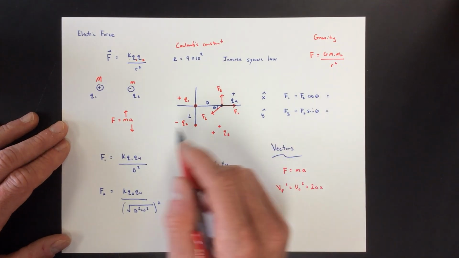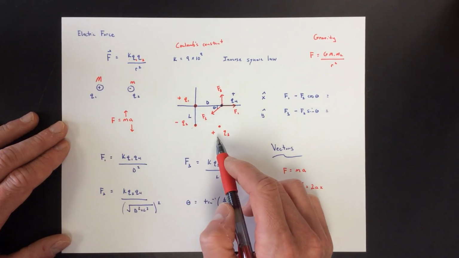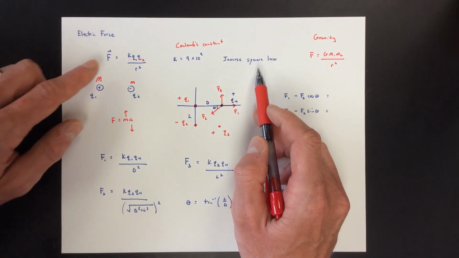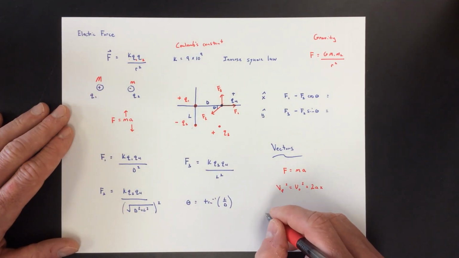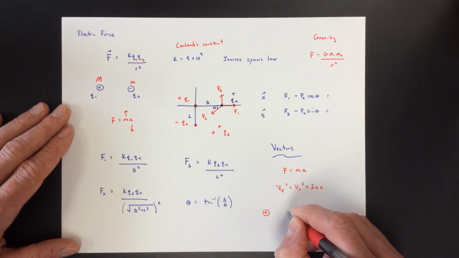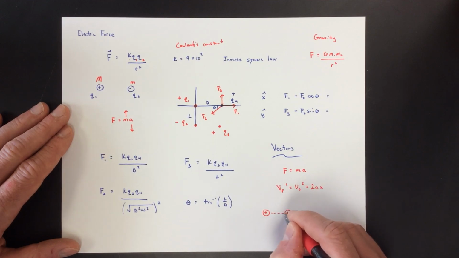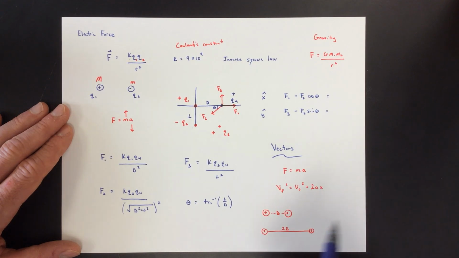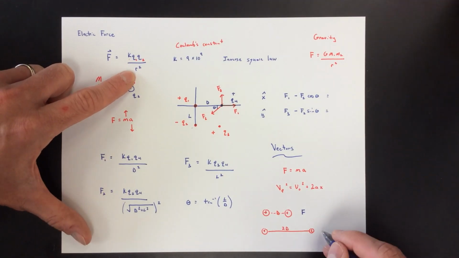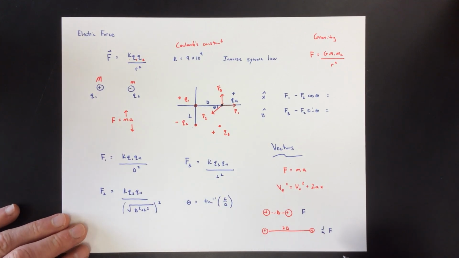Okay, so the electric force is given by this. It can attract or repel, and I gave you examples of both of those. It's an inverse square law because the attractive force falls off like 1 over r squared. So if I have charges like this, a certain distance d away, and I double that distance, what did I do to the force? Well, if these two experience some electric force of F, then doubling r gives only 1/4 of F. You have to understand that relationship, and they're going to ask you questions like that. Okay?